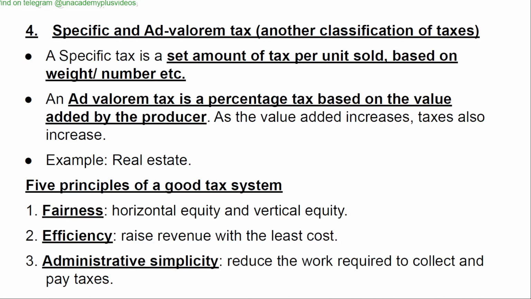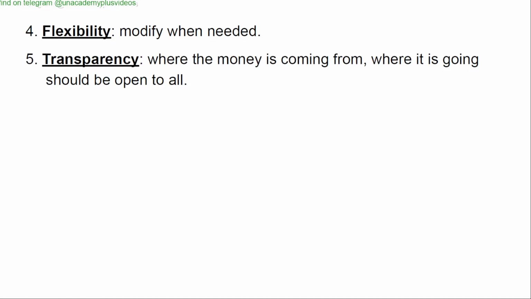Five principles of a good tax system. One, fairness: horizontal equity and vertical equity. Two, efficiency: raise revenue with the least cost. Three, administrative simplicity: reduce the work required to collect and pay taxes. Four, flexibility: modify when needed. Five, transparency: where the money is coming from and where it is going should be open to all.